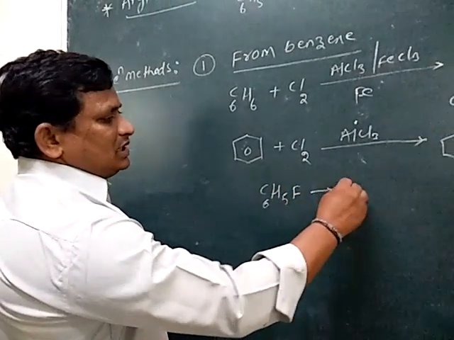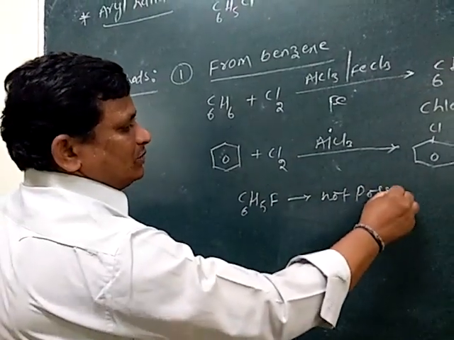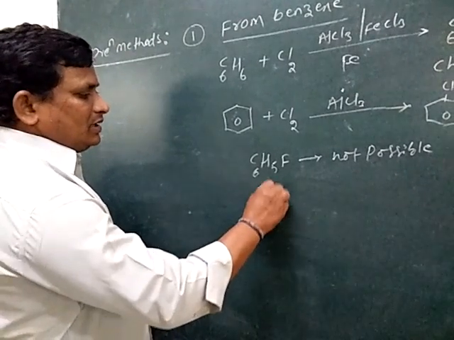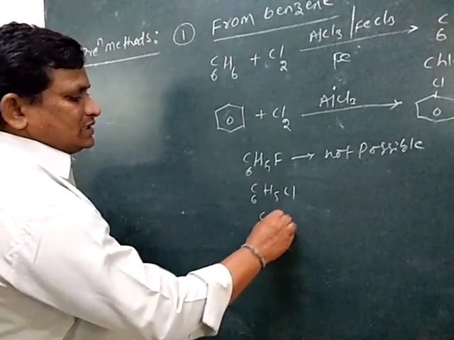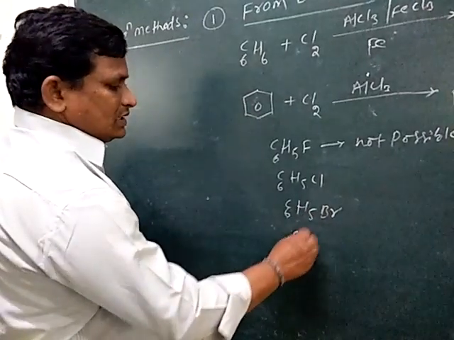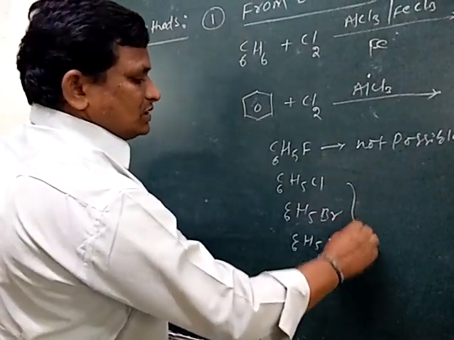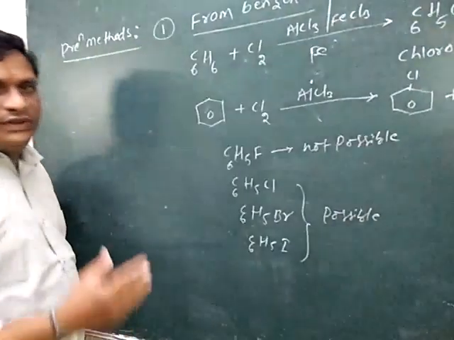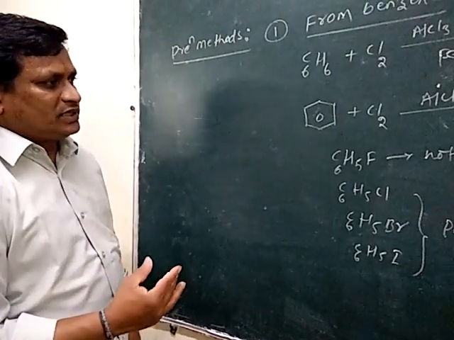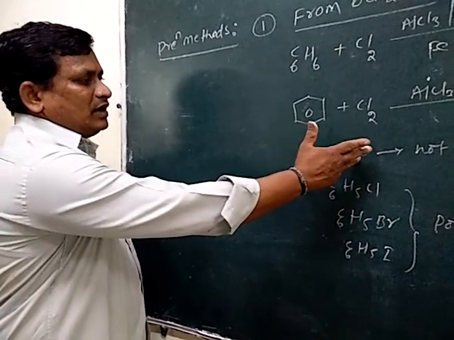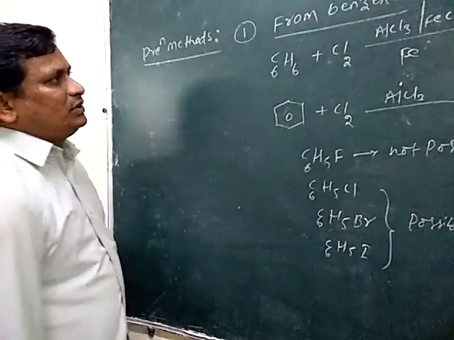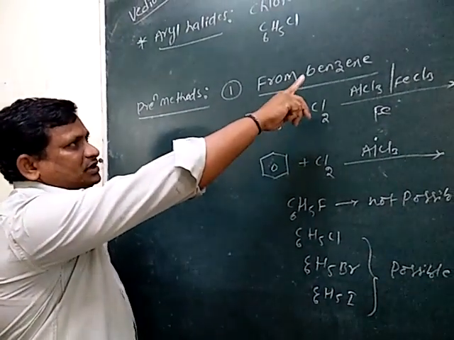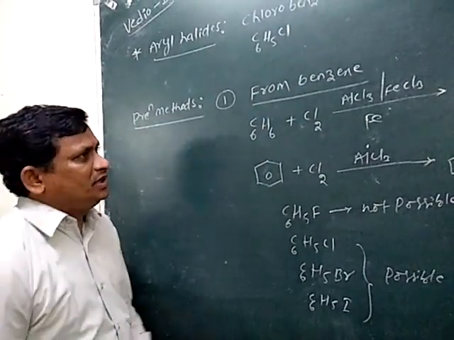fluorobenzene preparation is not possible. Then remaining chlorobenzene, same as bromobenzene, same as iodobenzene, these are all possible in this process, because fluorine with small size, more attractive forces are present. So this aryl halide is not possible in this reaction. So that is preparation of chlorobenzene from the benzene, first one.